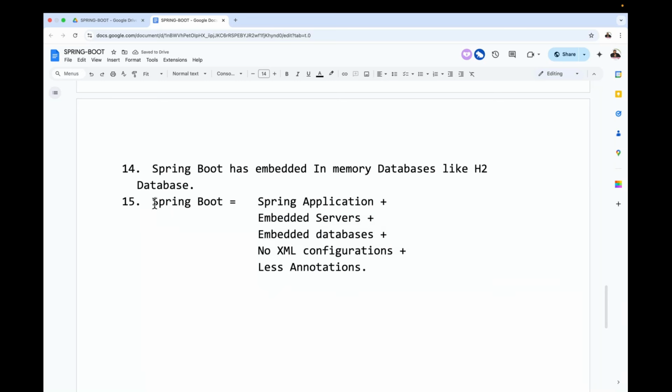If you are getting any question like what is Spring Boot, will I give an answer like this? If I ask what is Spring Boot, what are you able to say? Spring Boot is a Spring application with embedded servers, embedded databases, no XML configurations, and what next one? Fewer annotations. Clear? So this is the total view of Spring Boot. These many things we are going to understand.